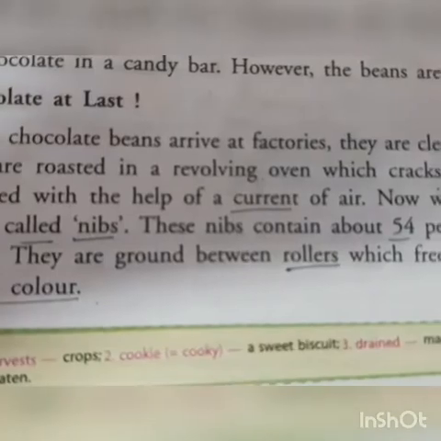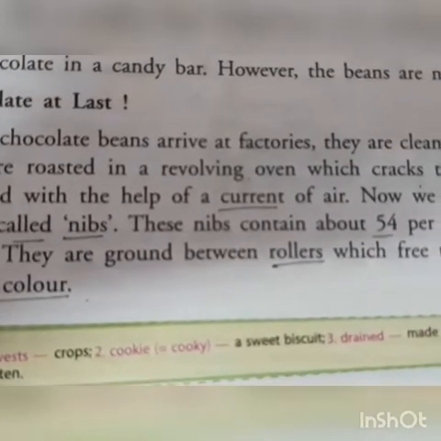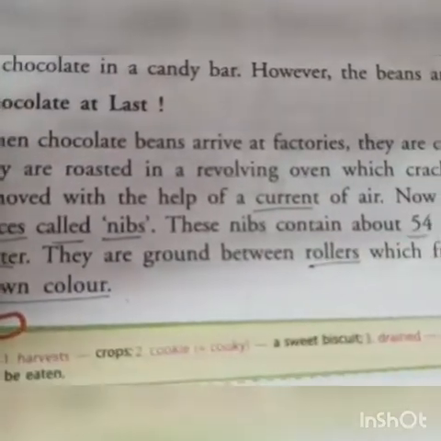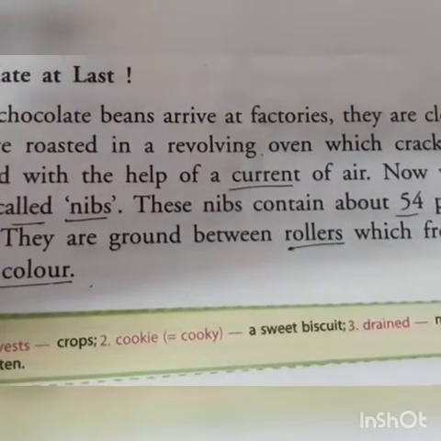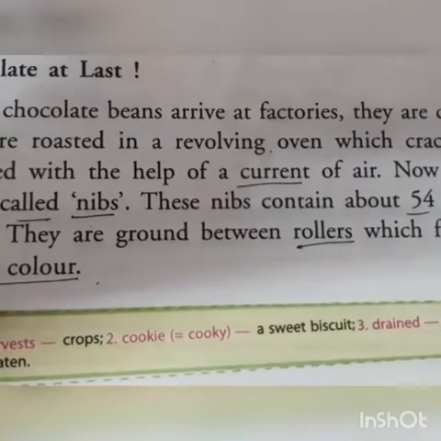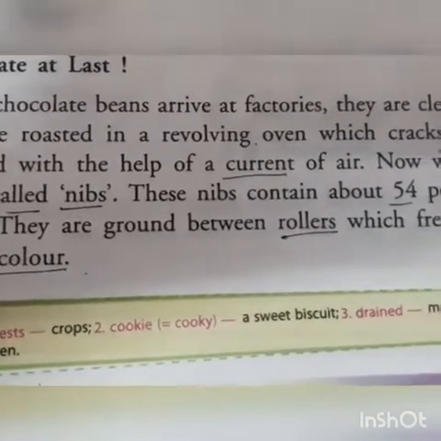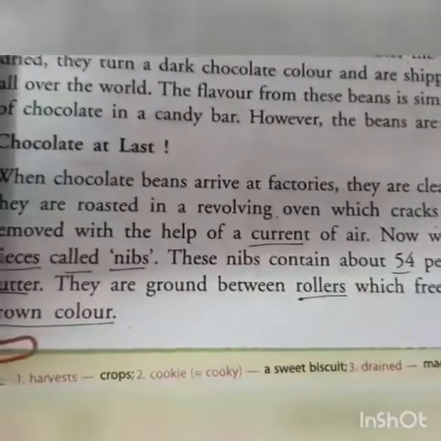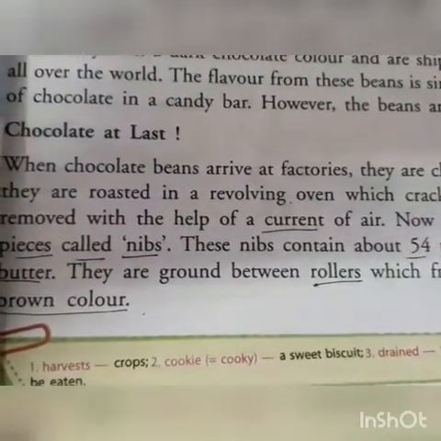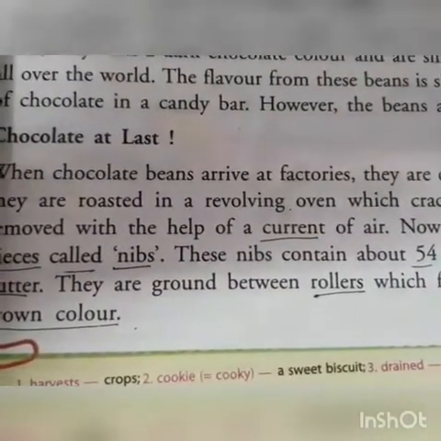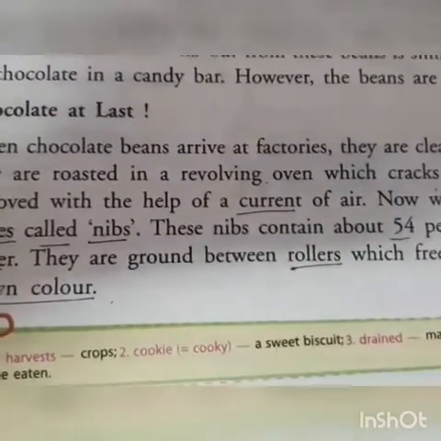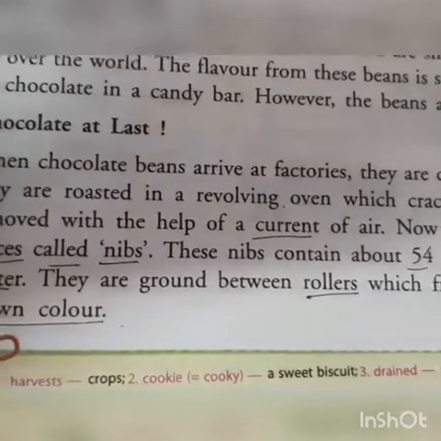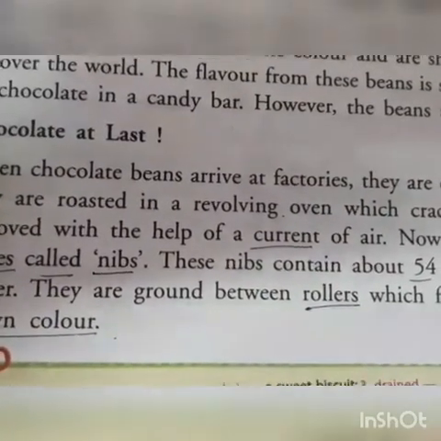The seeds are ground between the rollers, which free the fat, which is of a brown color. That means to remove the cocoa fat from the seeds, they are taken between the rollers and squeezed so that the fat is removed from the seeds, and it is also of brown color, because the seeds are brown in color. Once they get ripened, they turn brown. When they are dried in the sun, slowly the color changes and they become chocolate brown in color. So the butter that we extract from the seeds is also brown in color.